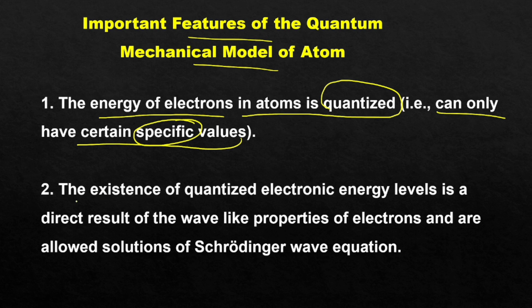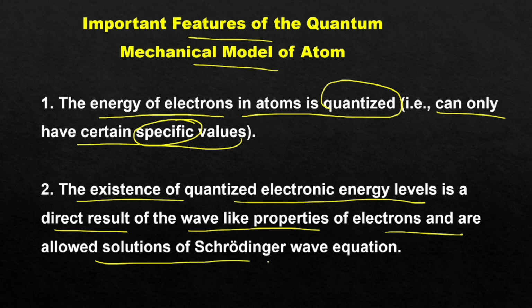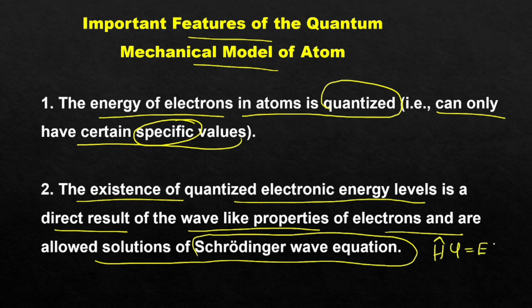Second point is the existence of quantized electronic energy level is a direct result of what? Wave-like properties of electrons and are allowed solutions of Schrödinger wave equation. Schrödinger wave equation we studied: H cap psi is equal to E psi, isn't it? Where psi is a wave function. This is Schrödinger wave equation, taking into account the wave characteristics.